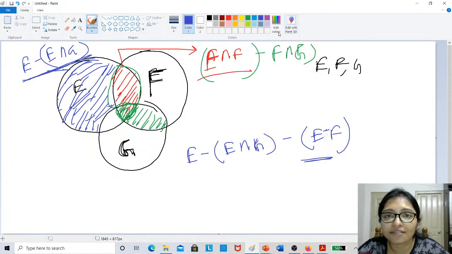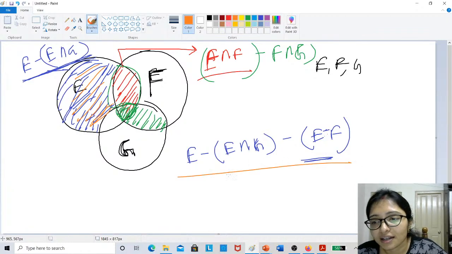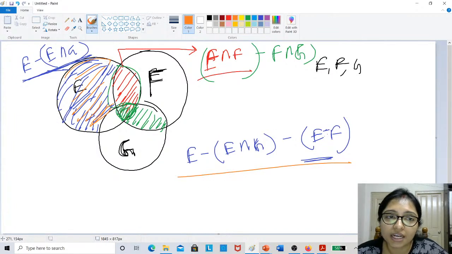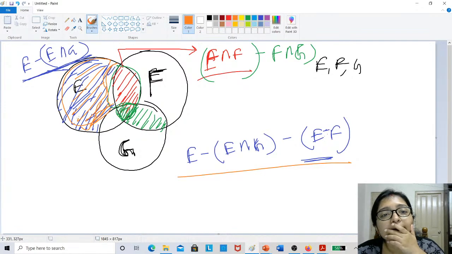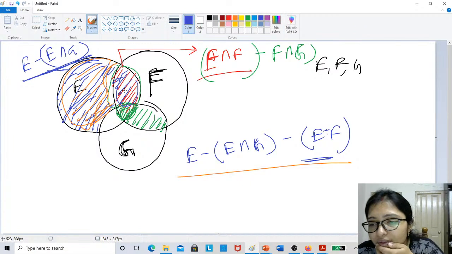E minus F is only this area. E minus F means F is this common area. This is the area E minus F, right? So it will be null. Yes, E minus F is only this area, right? And E intersection G is coming this area. So this area is coming only E intersection F.